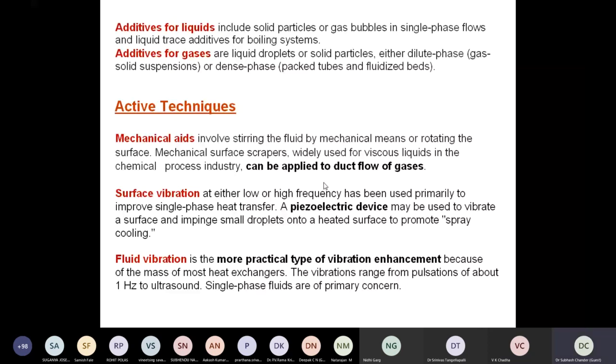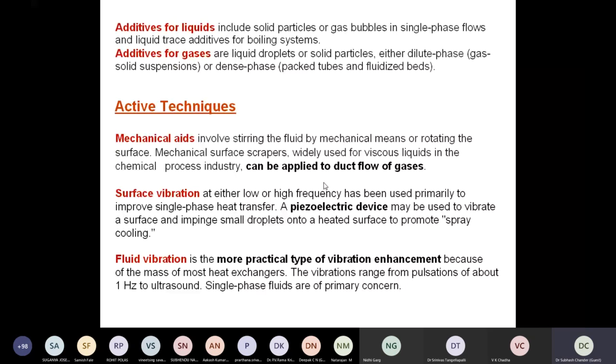Fluid vibrations are a more effective way, because surface vibrations are a more intricate way of enhancing the heat transfer. It's a more practical type of vibration enhancement because of the mass of most heat exchangers. If you give vibration to the heat exchangers, many times it may lead to some undesired effects. The vibration ranges from pulsation of 1 hertz, up to ultrasound vibrations. We can provide vibration and have some heat transfer enhancement.